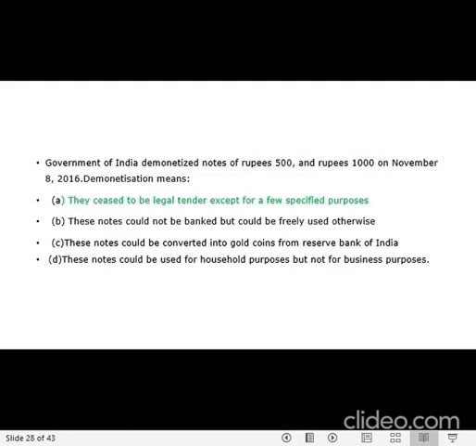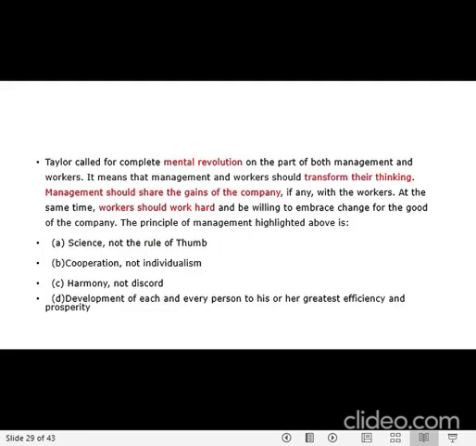So the one thing that talks about demonetization here is the first option. They seized the notes, so it was banned. It was not accepted. So it is something that has been done by the government of India. So it is a legal tender which was seized and they could not use it except for a few specified purposes. Here the specified purpose was that people were allowed to exchange their money in the bank for the new currency. Okay, that was the only thing that was left during the demonetization time.